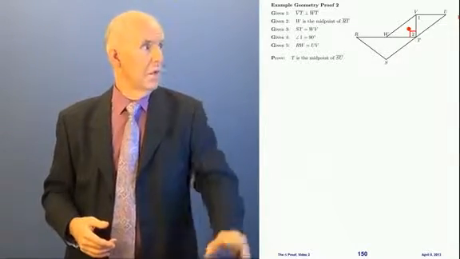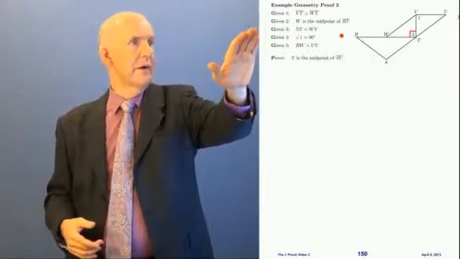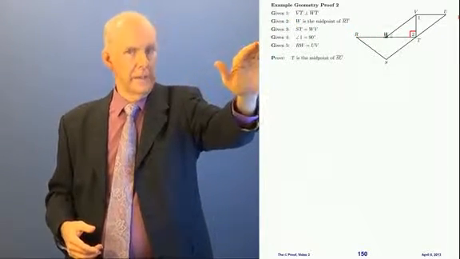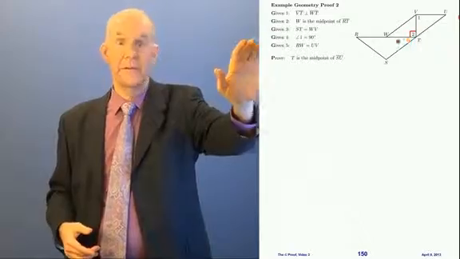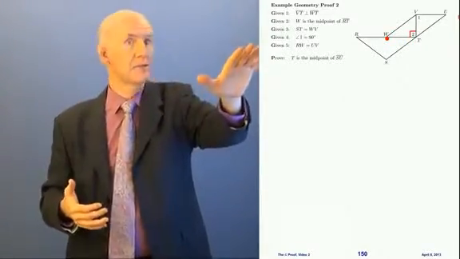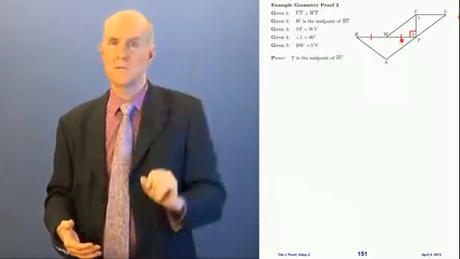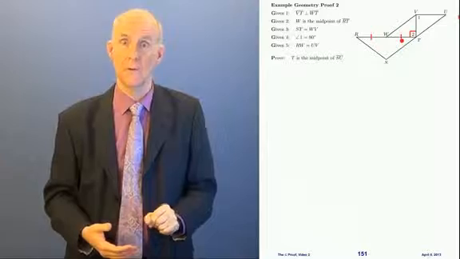And now, the next one, W is the midpoint of RT. Let's see, where is RT? RT is right here, and W is right there. W is the midpoint. That means it splits it into 2 equal pieces. And so we're going to use ticks for that and put them on there. RW and WT are equal because it's the midpoint, okay?